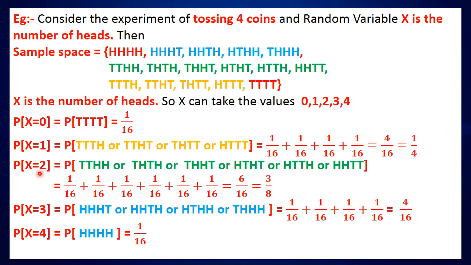Now P of X equal to 2 means these are the different cases, and each case occurs once in this sample space, so the probabilities are 1 upon 16 only. So adding these cases we get 6 upon 16, which is equal to 3 upon 8. And P of X equal to 3 means these cases, that is 3 heads and 1 tail. So adding these probabilities we get 4 upon 16 or 1 upon 4. And P of X equal to 4 is the case in which all the 4 coins show head only, that is 1 upon 16.